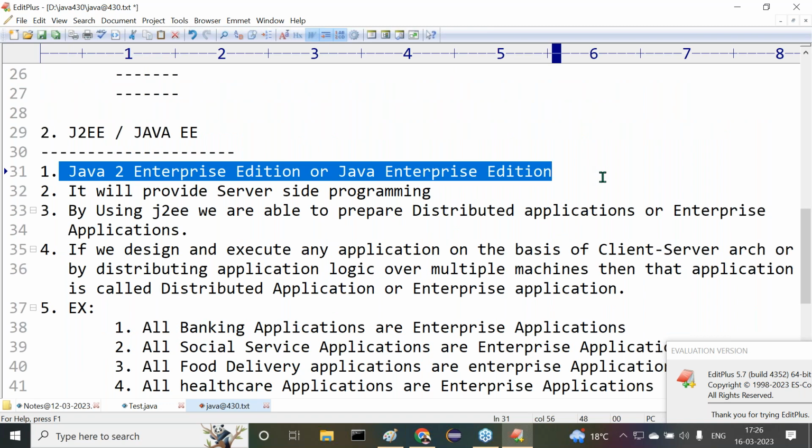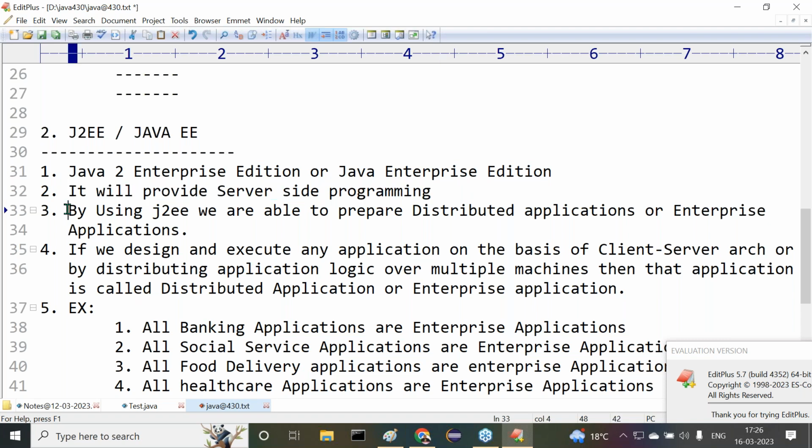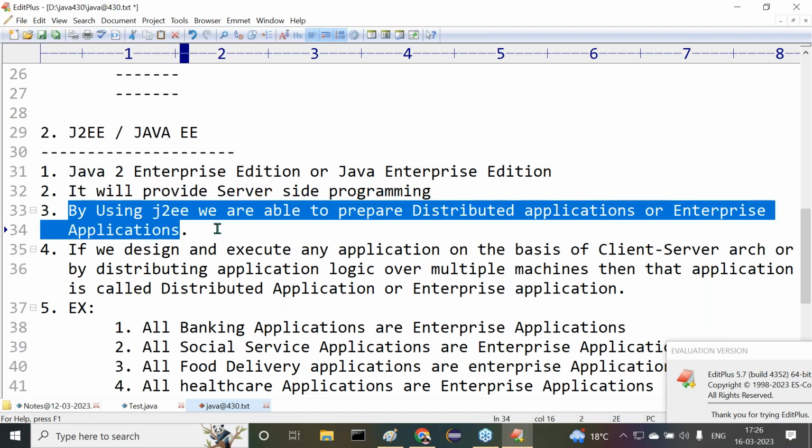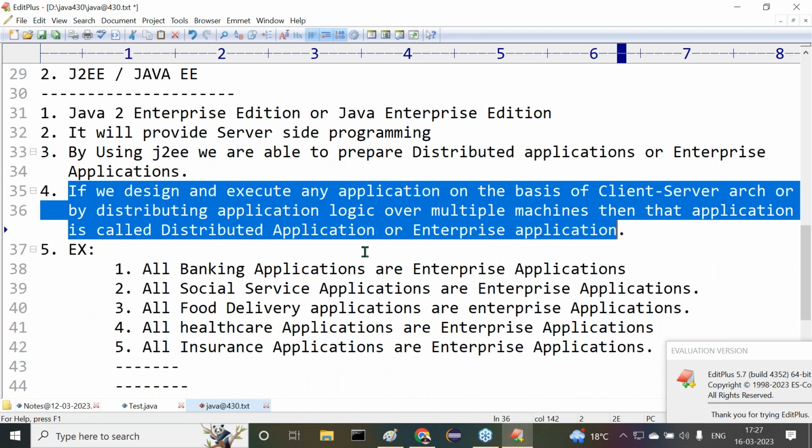Java 2 Enterprise Edition. What will it provide actually? It will provide only server-side programming. That's okay. By using J2EE or server-side programming, we are able to prepare which type of applications? Distributed applications or enterprise applications that we are able to prepare. Nice. What is this distributed application or enterprise application?